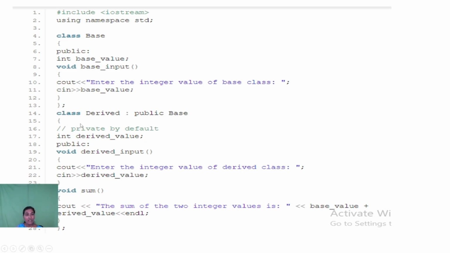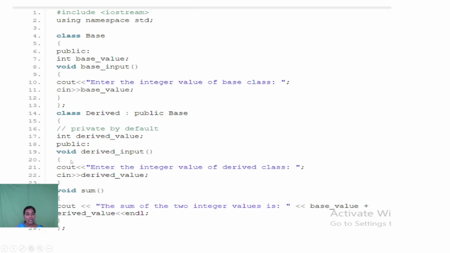Then we start the definition of the derived class. For defining the new class, we follow the syntax rule. First we use the keyword class, followed by the derived class name, then a colon, then the visibility mode public, then the base class name. Then we write the statements for the derived class. Here the derived class has its own properties. The new property of the derived class is derived value, and the member functions of the derived class are derived input of and void sum of. These two functions have to be defined within the class.